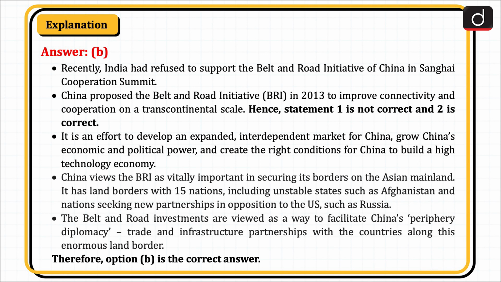China views the BRI as vitally important in securing its borders on the Asian mainland. It has land borders with 15 nations, including unstable states such as Afghanistan and nations seeking new partnerships in opposition to the US, such as Russia. The Belt and Road investments are viewed as a way to facilitate China's periphery diplomacy, trade, and infrastructure partnerships with the countries along this enormous land border. Therefore, option B is the correct answer.